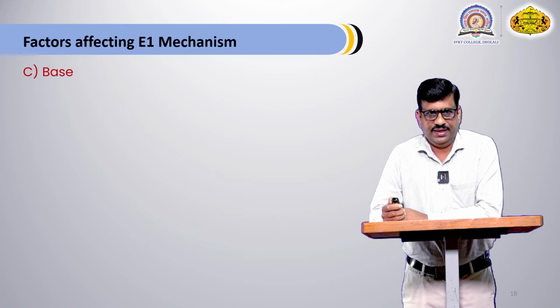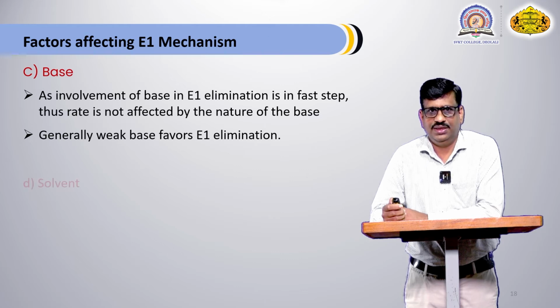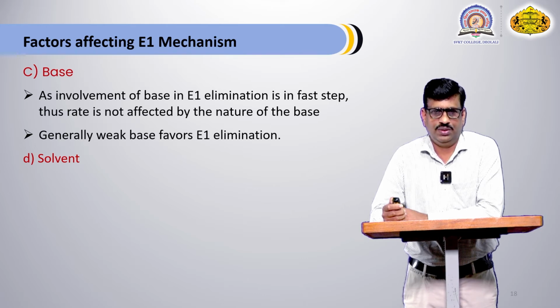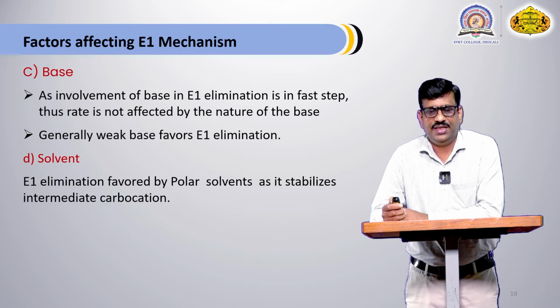The third factor that affects E1 elimination is the base. Involvement of the base in E1 elimination is in a fast step. That's why the rate of reaction is not affected by the nature of the base. Generally, a weak base favors E1 elimination. And the last factor that affects the E1 mechanism is the solvent. Generally, a polar solvent is required for the E1 mechanism. In a polar solvent, stabilization of the carbocation is possible, and that's why as the stability of the carbocation increases, the rate of E1 elimination also increases.